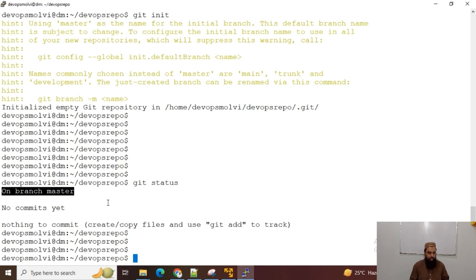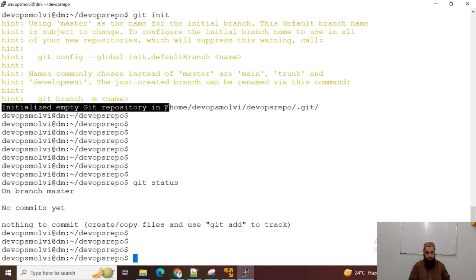So we have used git init to initialize an empty repository on our VM. Now it has initialized, and you can see it is saying initialized empty git repository in home, my repository folder, and .git.